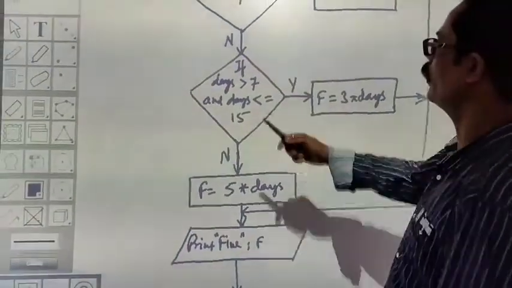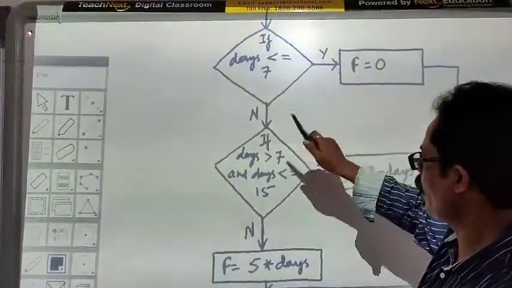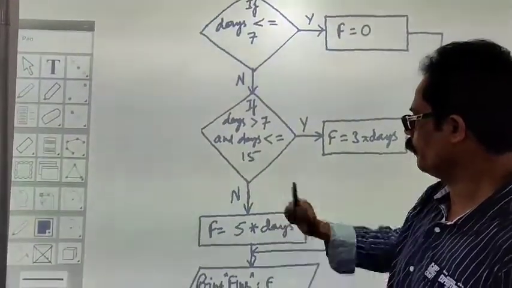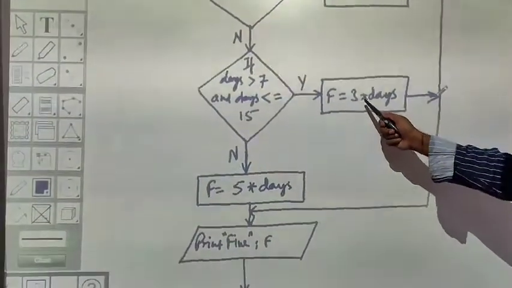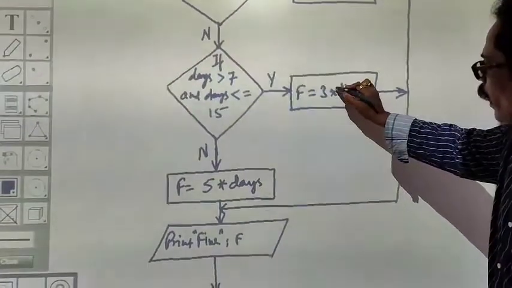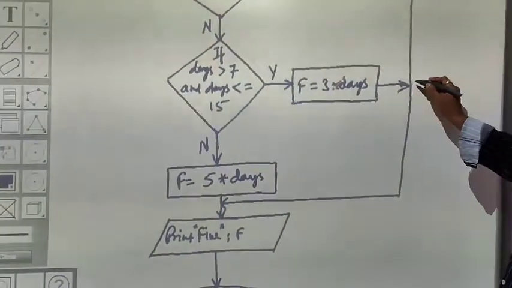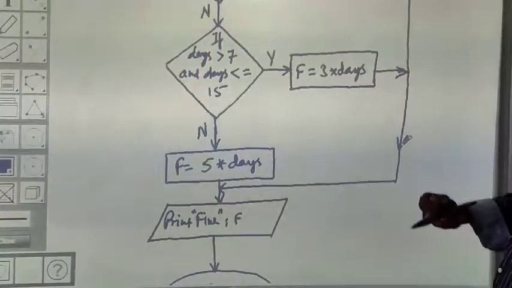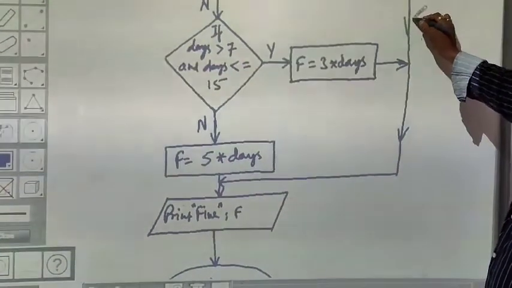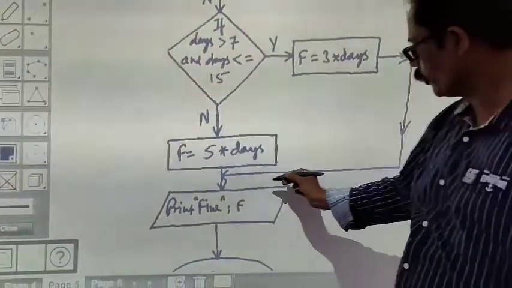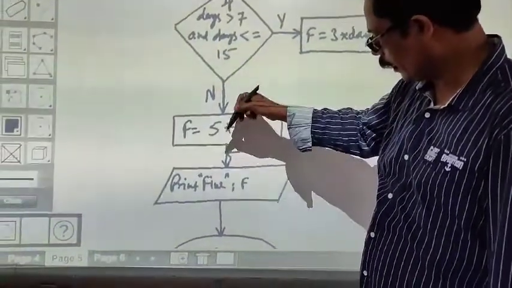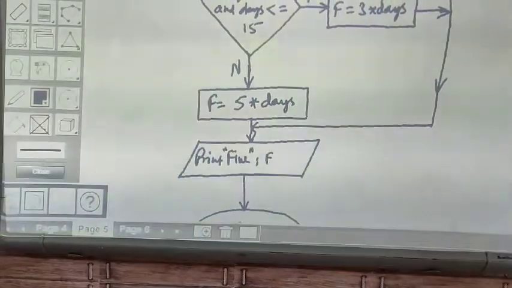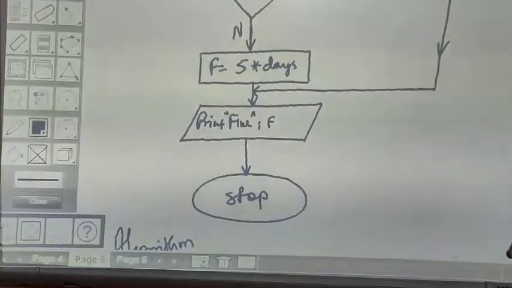If it is not, that means it is more than 7, then in such case it will come down here. That is, if days is greater than 7 and days is less than or equal to 15, then f is equal to 3 into number of days. So we multiply the number of days with 3 and then it follows this particular direction. It goes here, goes down, on this side, and then prints the value of f, that is the fine is printed, and goes to stop.